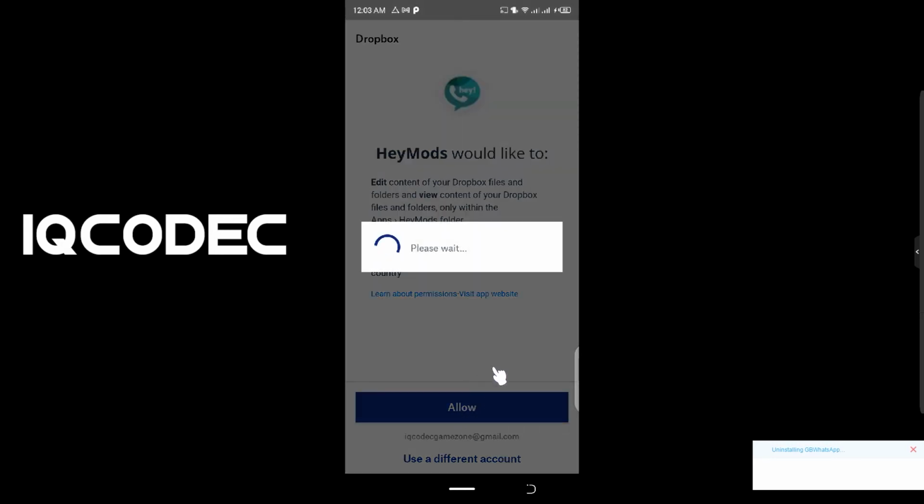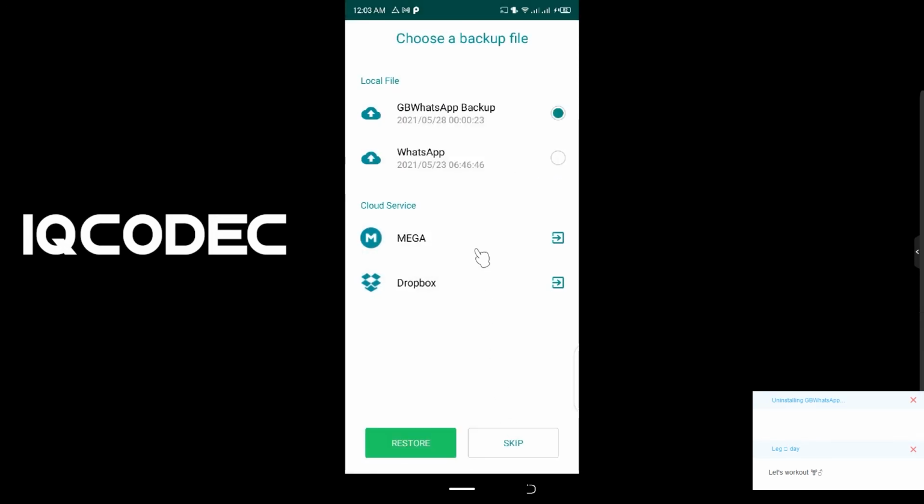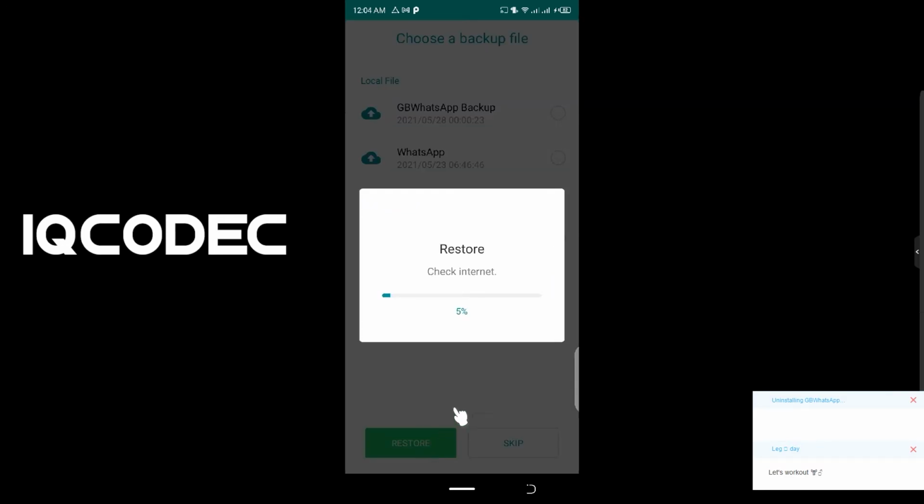So just confirm. And please, on your new Android device, make sure you download back Dropbox and get connected with the same address you used while backing up your GB data. So choose restore from Dropbox and click on the restore button. Please, for this process, make sure you have a high data connection.